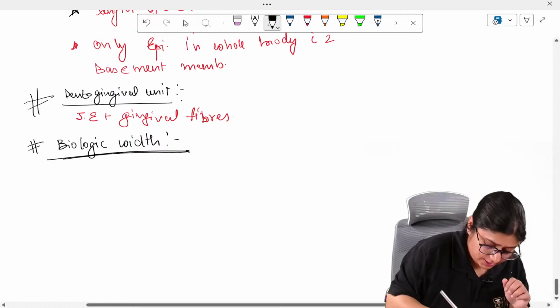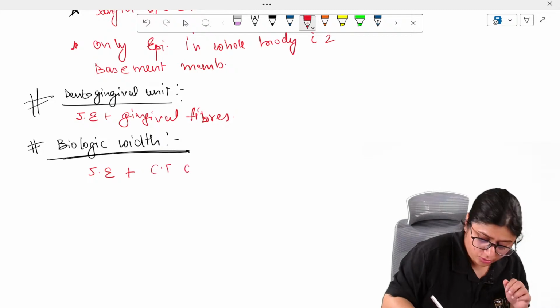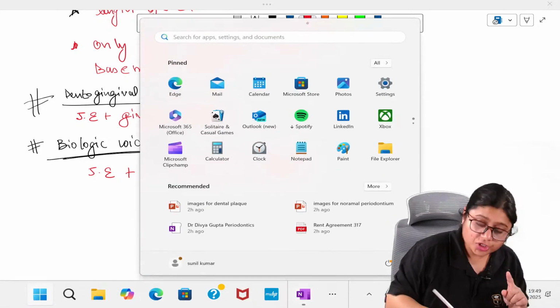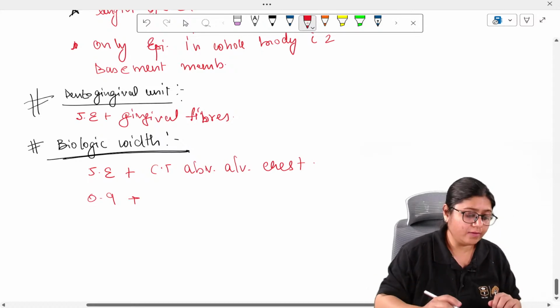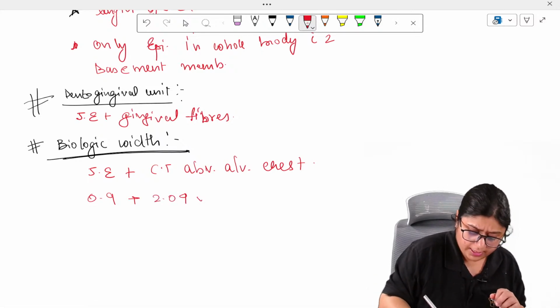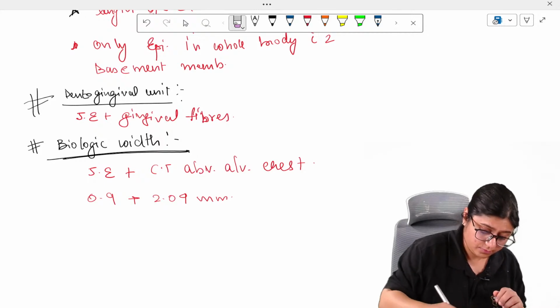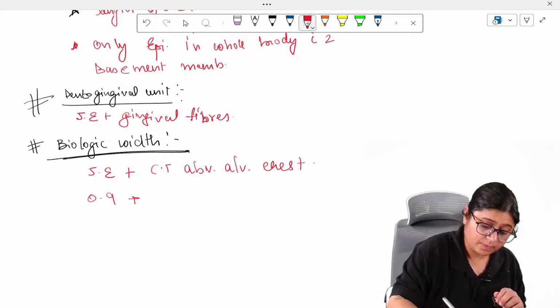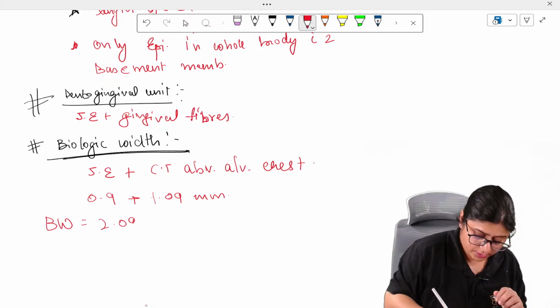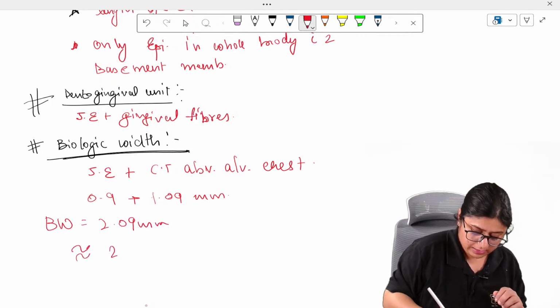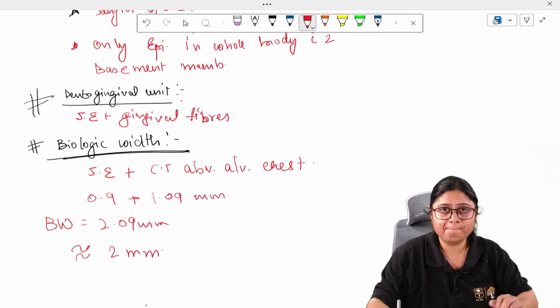The biologic width is the junctional epithelium length plus the connective tissue above the alveolar crest. The junctional epithelium we studied has an average value of 0.9 mm, plus the connective tissue above the alveolar crest, which is 1.09 mm. So the biologic width is equal to 2.09 mm, approximately 2 mm.